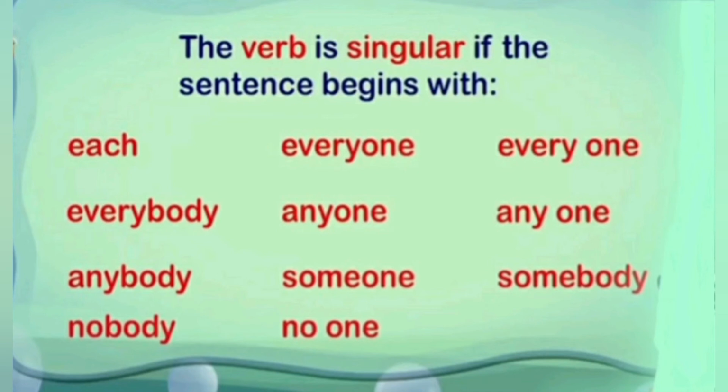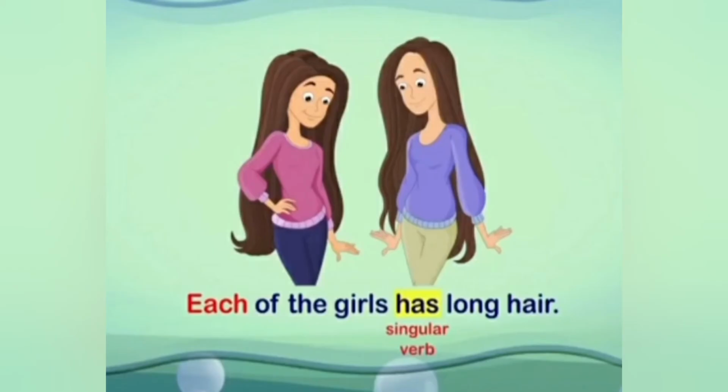If the sentence starts with each, everyone, everybody, anyone, anybody, someone, somebody, nobody, no one, in that situation the verb is singular. Here we use singular verb. See the examples. Each of the girls has long hair. Here we have sentence that starts with each, so we use here singular verb. So the answer is each of the girls has long hair.